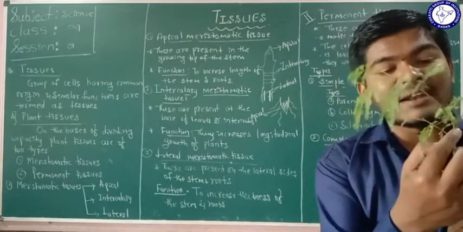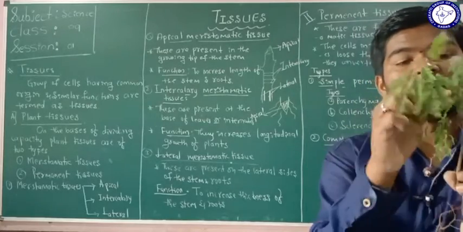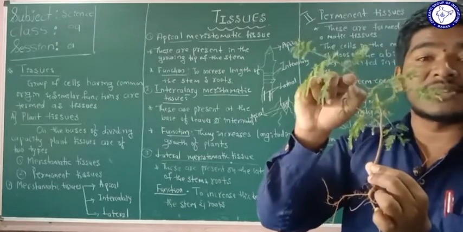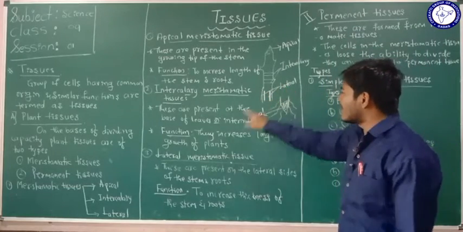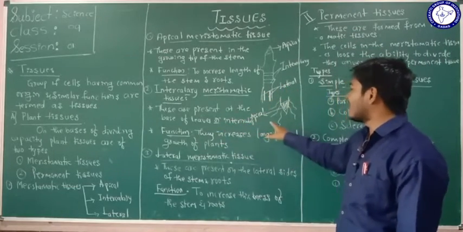This is also an internode. This is also an internode. This is also an internode. So the intercalary meristematic tissues are present at the base of the leaves and at the internodes.